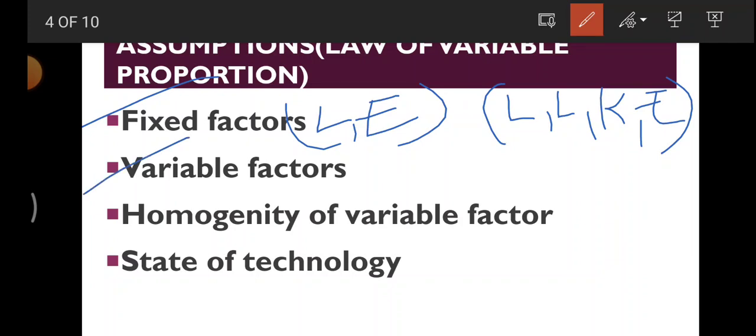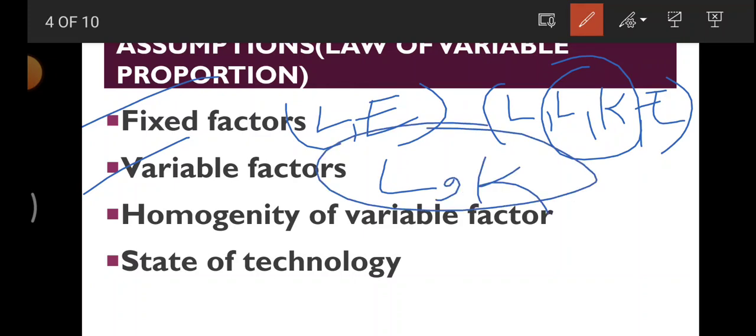Second assumption is variable factors. Variable means changeability, flexibility and variability. So इसका मतलब होता है जो चेंज हो सकते हैं. So at the time of production I can make changes only in labor and capital. I can increase or decrease the labor amount and units, and I can increase and decrease the capital units and capital amount. Okay, so this will be under variable factors.